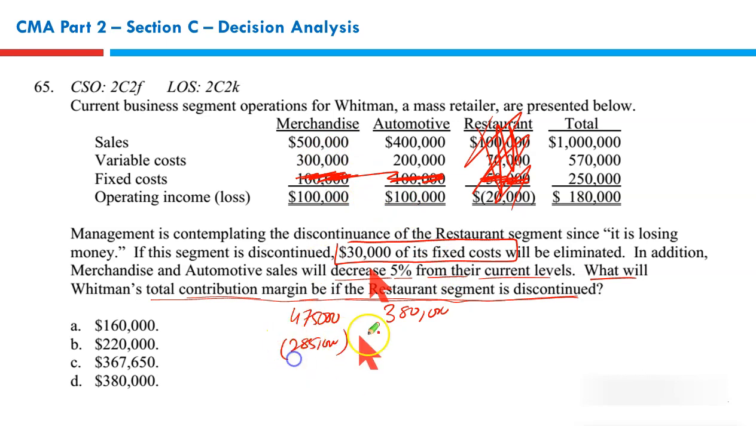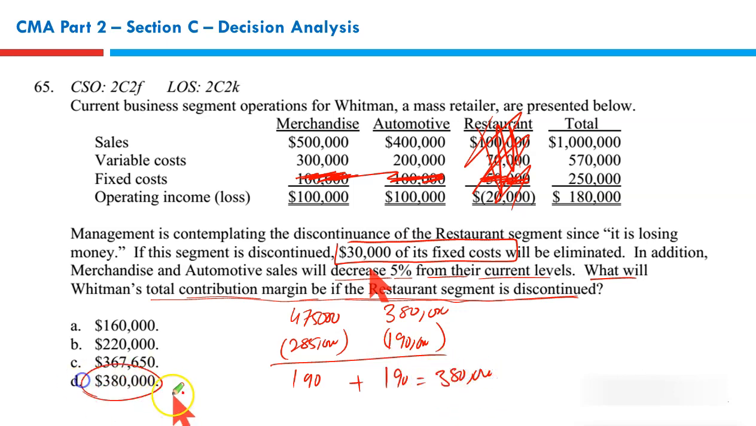I will give you a shortcut also. Variable cost 200,000, 5% of 200,000 is 10, 200 less 10, that's 190. So the new contribution, 475 less 285, that's 190. And 380 less 190, interesting, that's again 190. So that gives you 380. This is the new contribution.